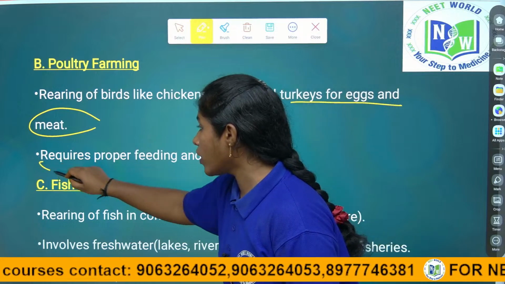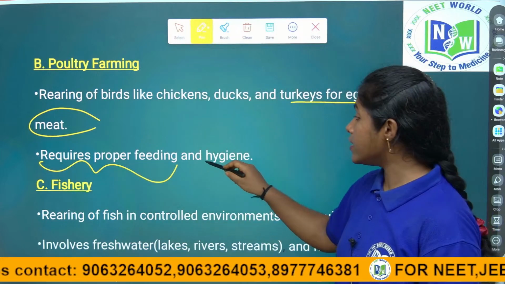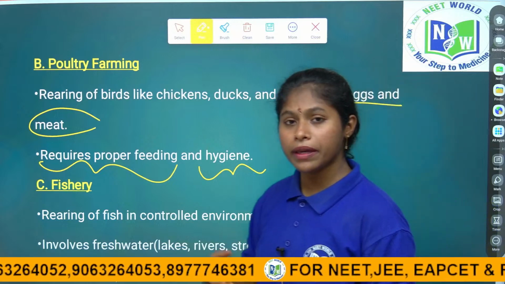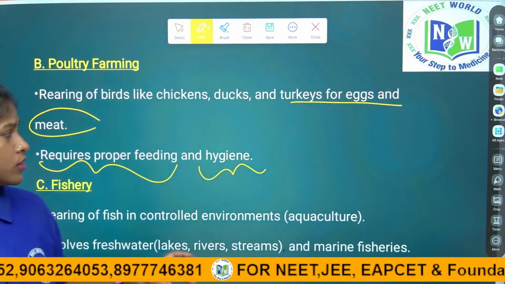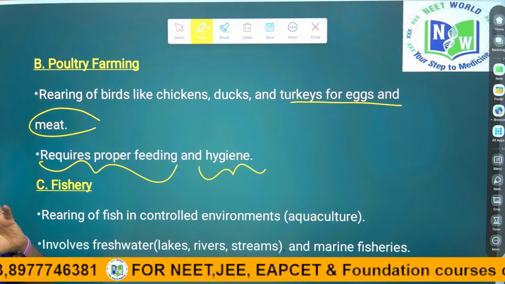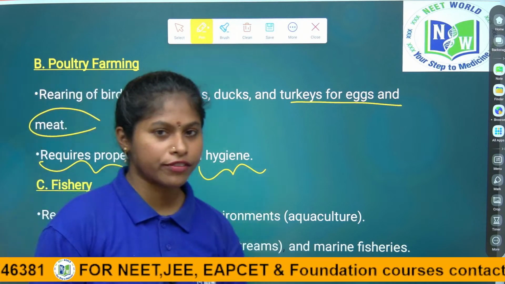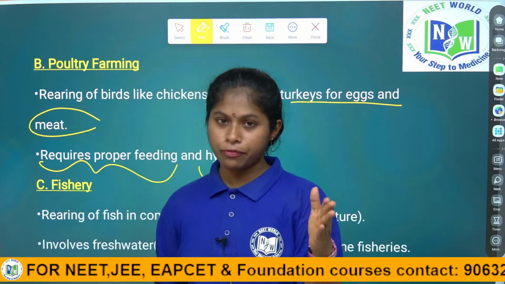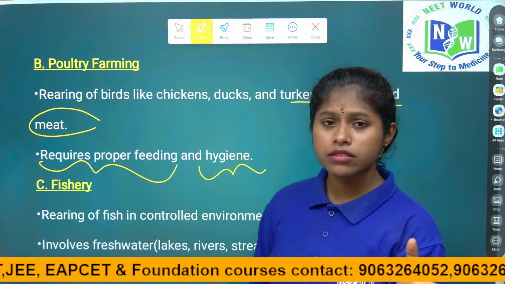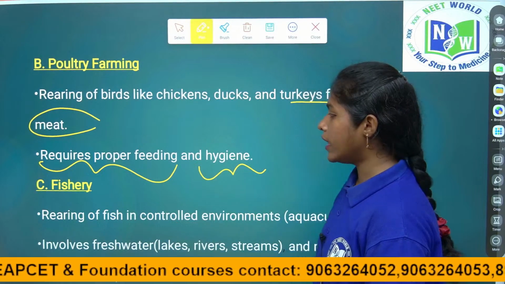But they require proper feeding and hygienic conditions to be maintained, otherwise disease will spread. So children, that is why proper feeding and hygienic conditions are maintained in poultry farming. Poultry farming means rearing of birds like chicks, hens, ducks, quails, turkeys and all that.